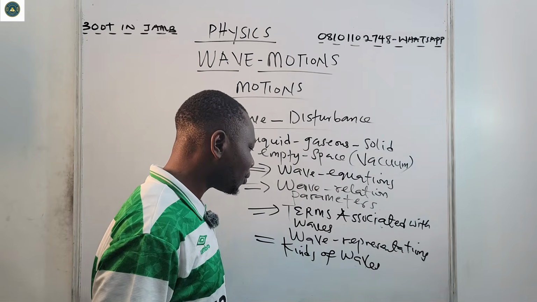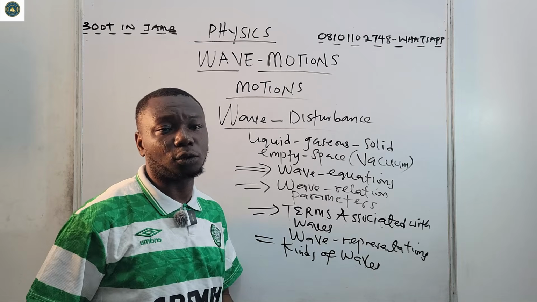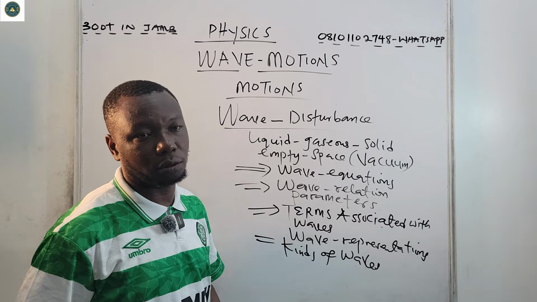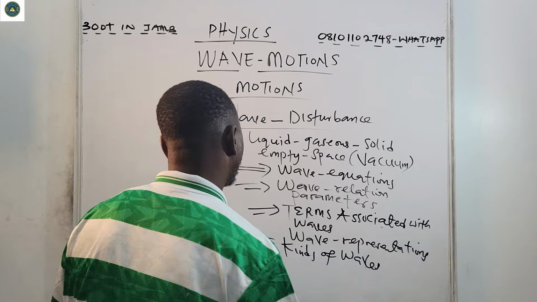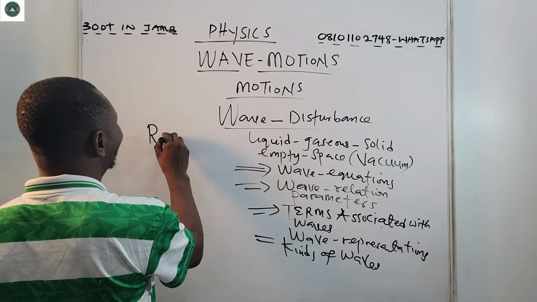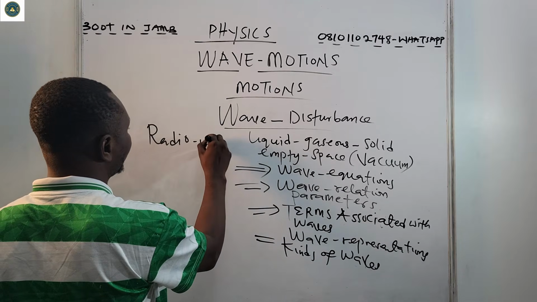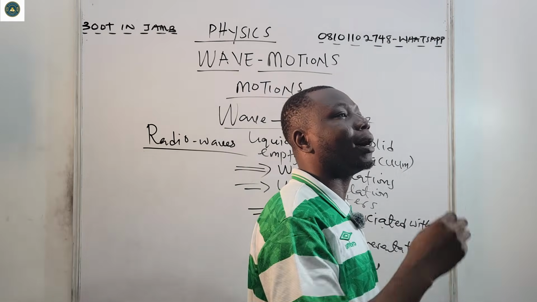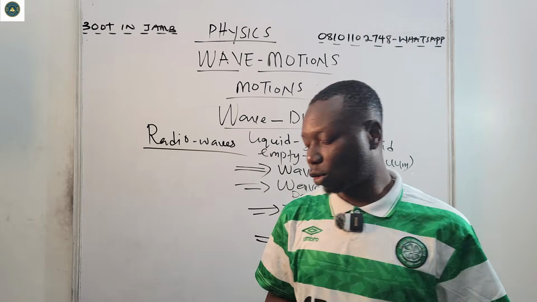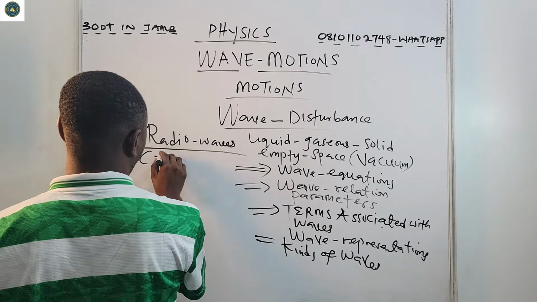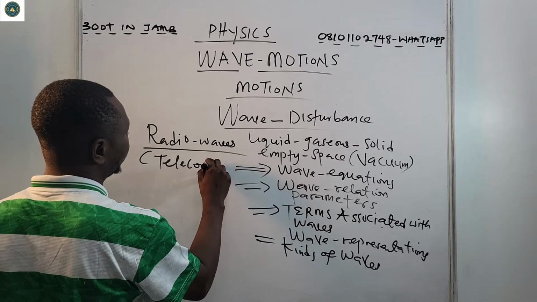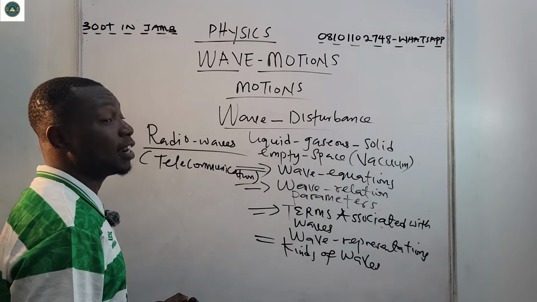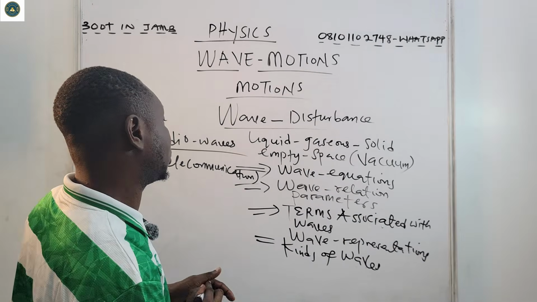Now, this wave has some scientific and practical applications. For example, we talk about the radio waves. Radio waves come under telecommunication, for very long distance communication.